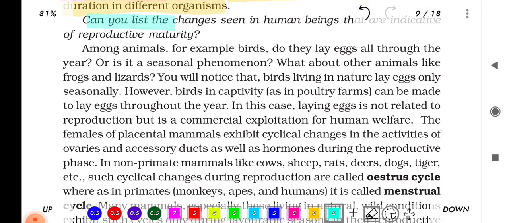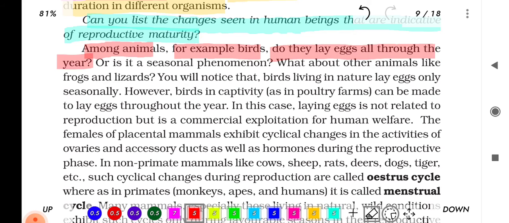The reproductive phase is also of variable duration in different organisms. Can you list the changes seen in human beings that are indicative of reproductive maturity? Among animals, for example, birds, do they lay eggs all through the year, or is it a seasonal phenomenon? What about other animals like frogs and lizards?